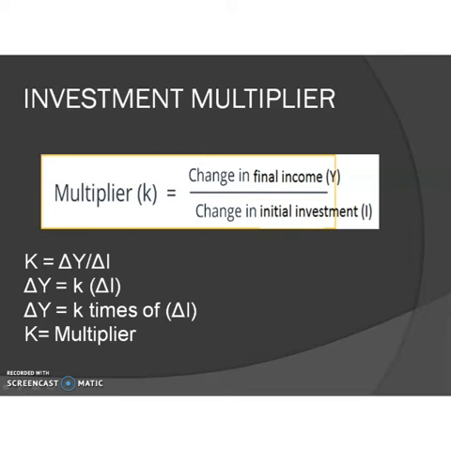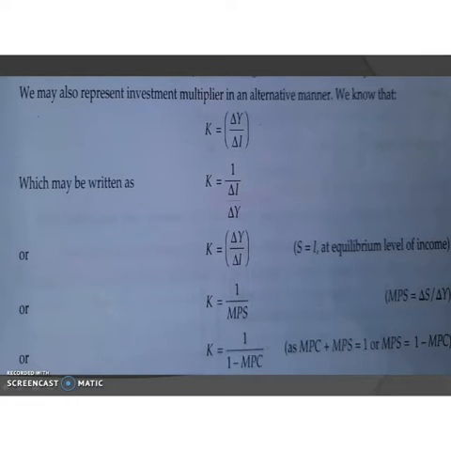Then we may also represent the investment multiplier in an alternative way. We know that K is equal to delta Y by delta I, which may be written as K is equal to 1 by delta I divided by delta Y. In the investment-saving model approach, the equilibrium condition is S is equal to I, savings is equal to investment. So instead of delta I, we can write delta S. Delta S by delta Y is equal to MPS.